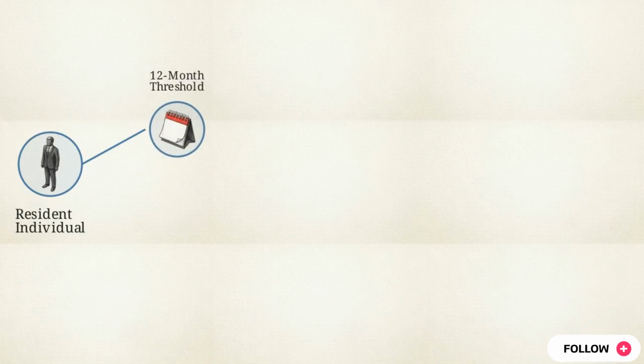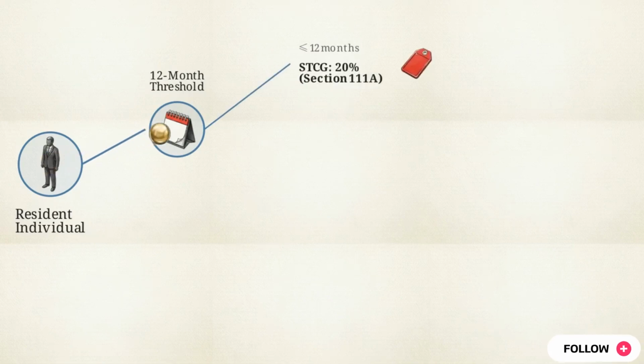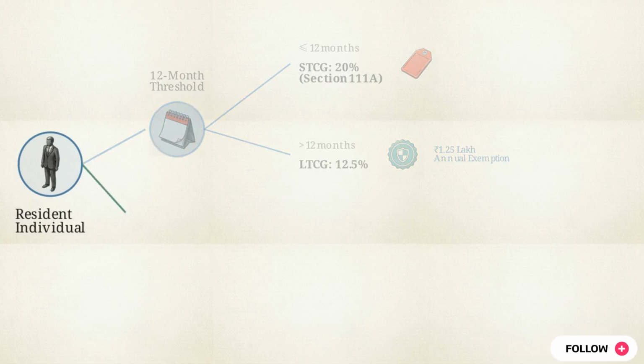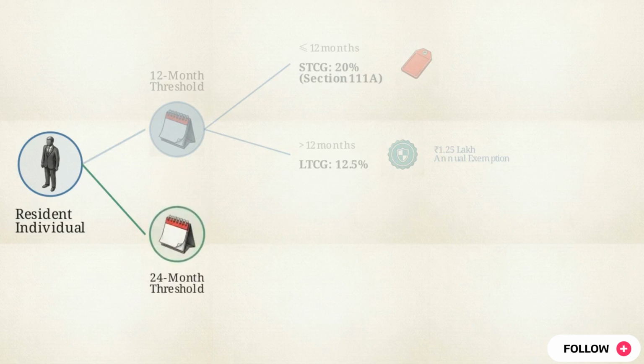Collapsing the matrix into a logic tree, let's isolate the rules for a resident individual, starting with the equity branch. For equity investments, the critical timeline threshold is exactly 12 months. This divides short-term capital gains from long-term gains. If the portfolio manager sells equity shares in 12 months or less, the profit triggers a short-term capital gain, taxed at 20% under Section 111A. Shares held past the 12-month mark trigger long-term capital gains. These are taxed at 12.5%, with the first 1.25 lakh rupees of total annual gain being tax-free.